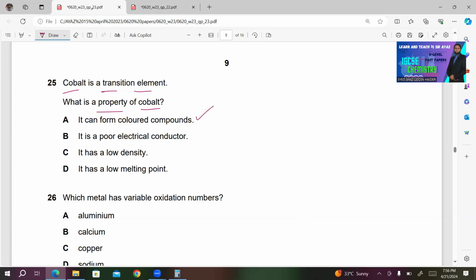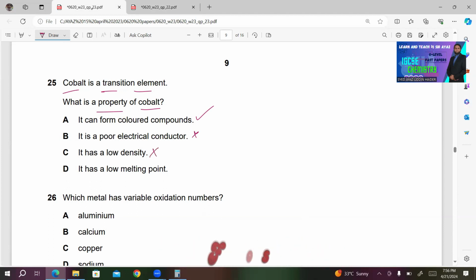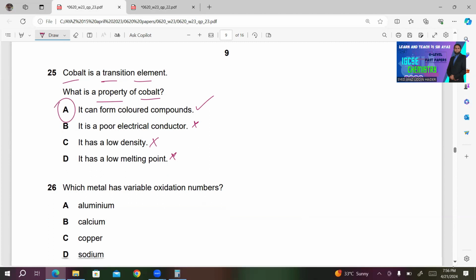In this case, I'm reading the other statements for your convenience. B, it's a poor electrical conductor. This is incorrect. C, it has a low density. This is also incorrect. D, it has a low melting point. This is also incorrect. So A must be the right answer for number 25.